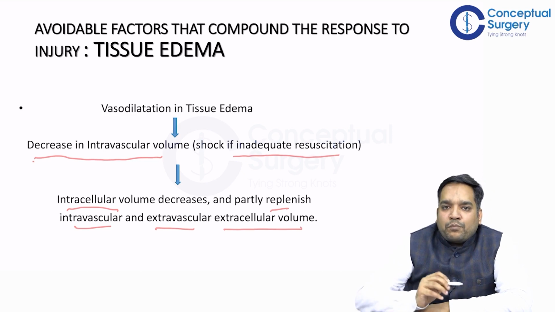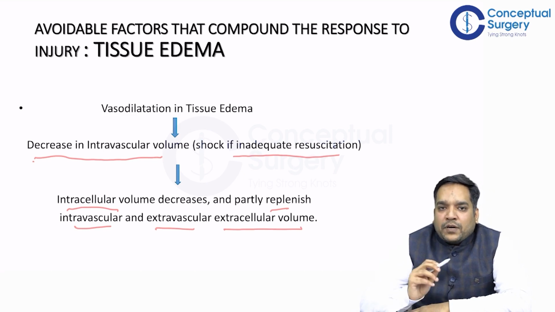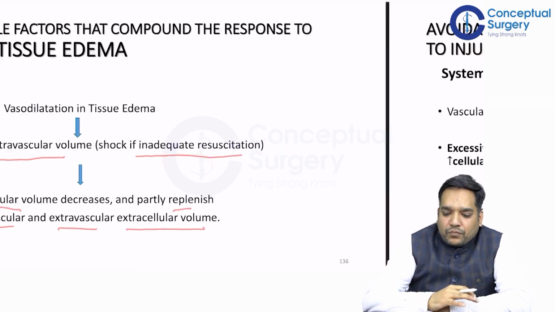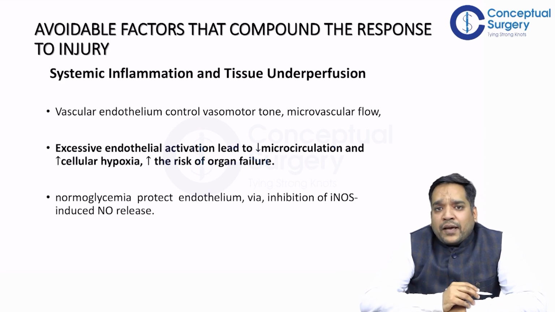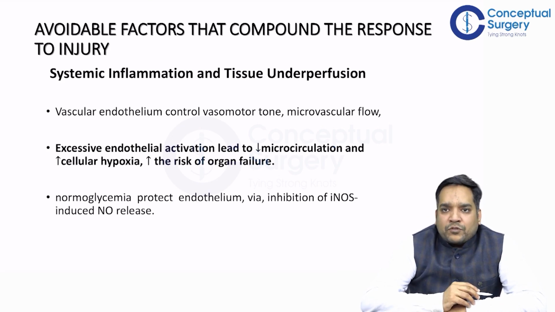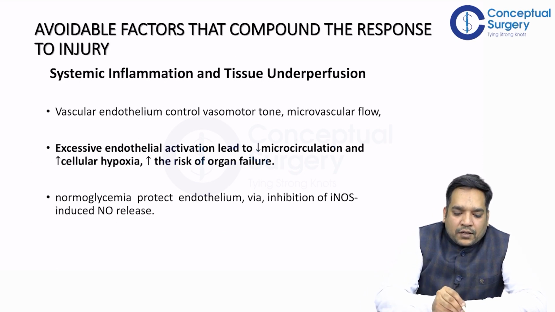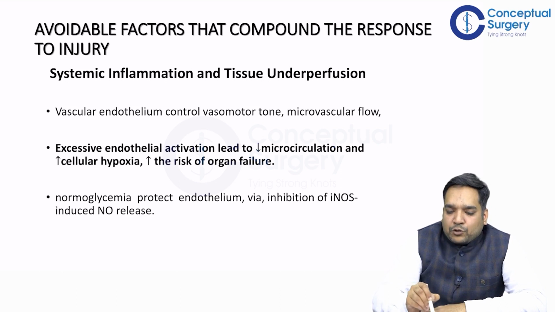So this is a very important point. Vasodilation in tissue edema leads to a decrease in the intravascular volume, and to compensate, intracellular volume decreases and replenishes the intravascular and extracellular volume. Now, another factor which is avoidable and can lead to an increased response to injury is systemic inflammation and tissue underperfusion.